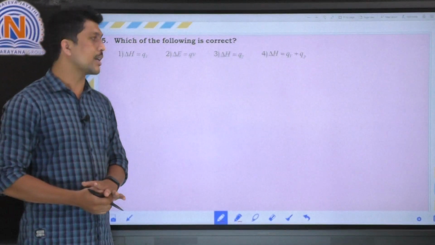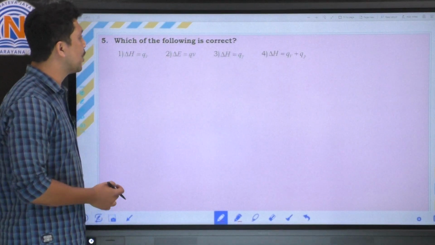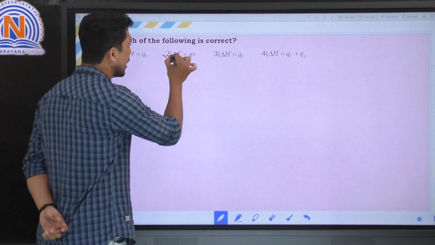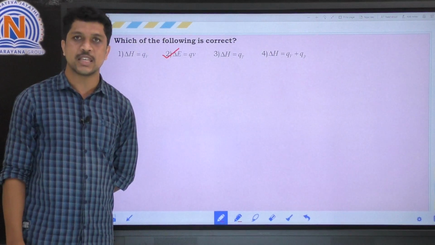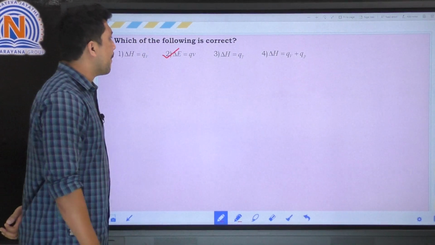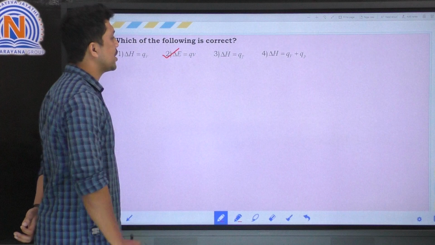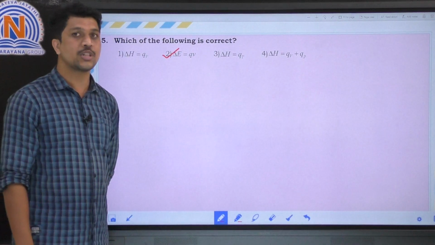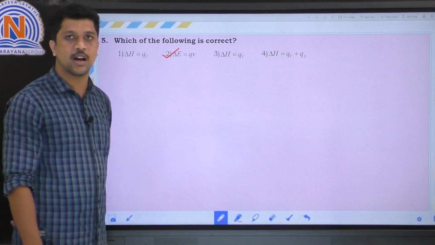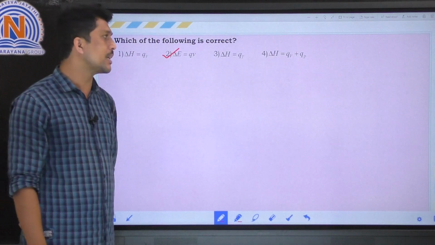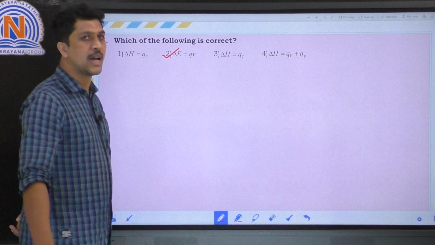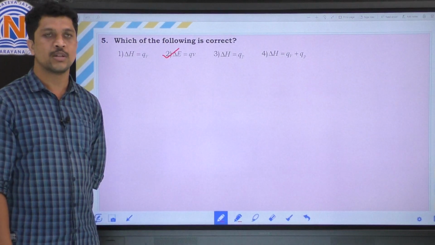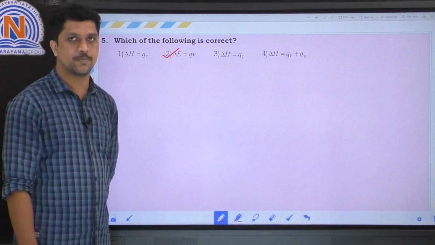Here the correct option is delta E equal to QV, where the change in energy is always equal to the product of heat capacity and volume. So here Q is heat capacity and V is volume. So the correct option is the second option.